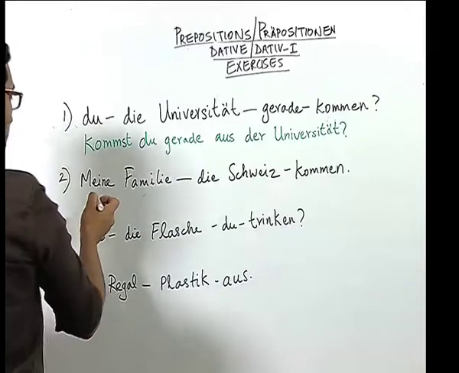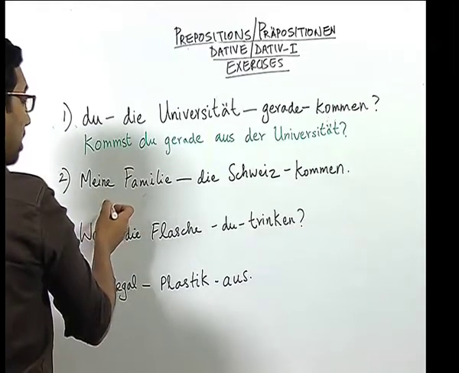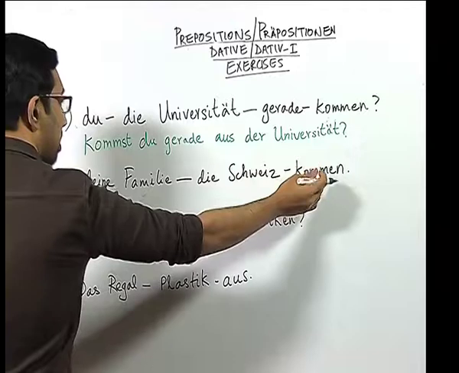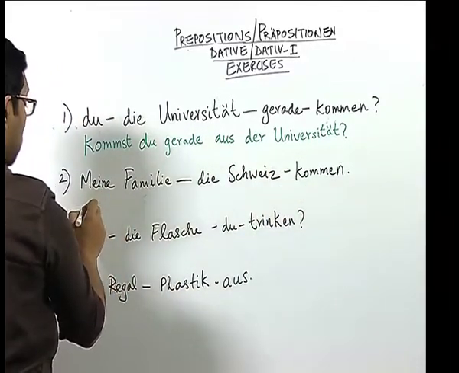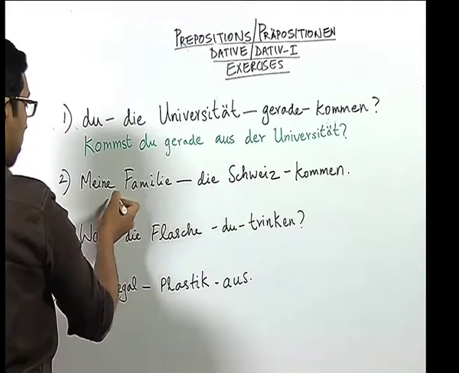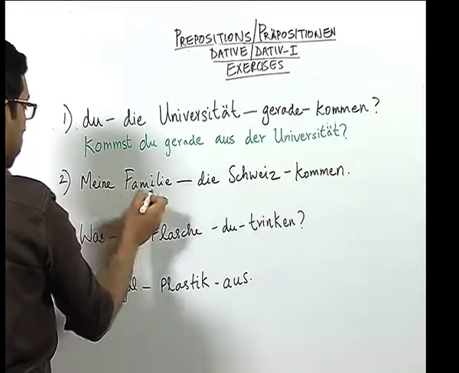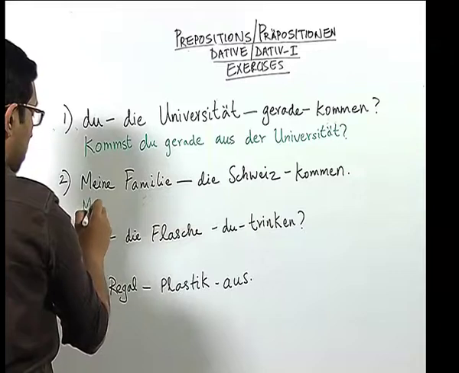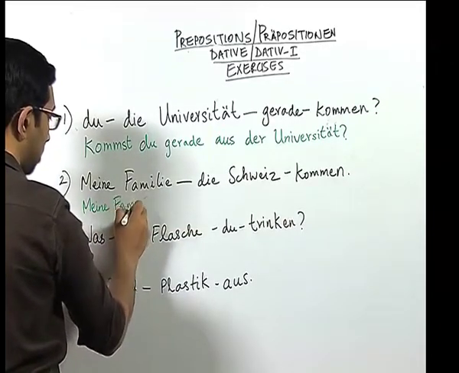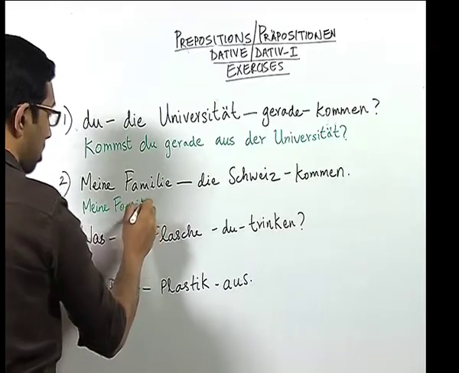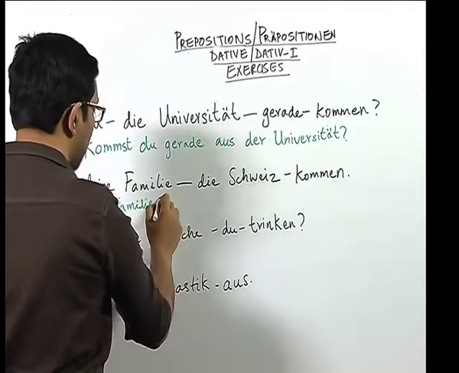Now, let us look at sentence number 2. Here it is a statement as indicated by a full stop and not a question mark. So, it is not a question. We start with the noun in the nominative, meine Familie. Now, we have the verb in the second position.